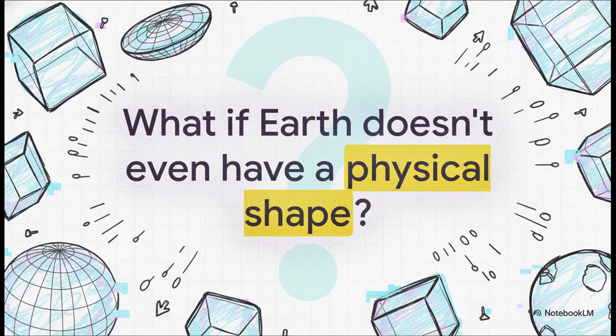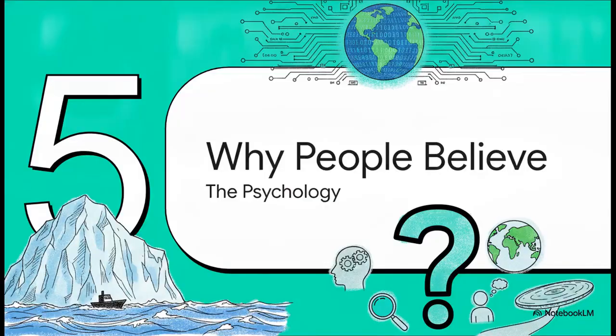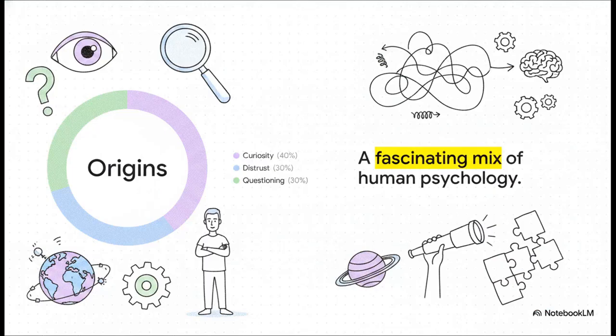In that scenario, the Earth isn't flat or hollow or spherical in a physical sense. Its shape might just be a few lines of code rendering in a massive simulation. It's the ultimate digital illusion. Finally, let's hit Section 5, Why People Believe. So with all these incredibly different, elaborate ideas floating around, from towering ice walls to digital code, we have to execute a pivot. We need to ask the most important question of this entire explainer.